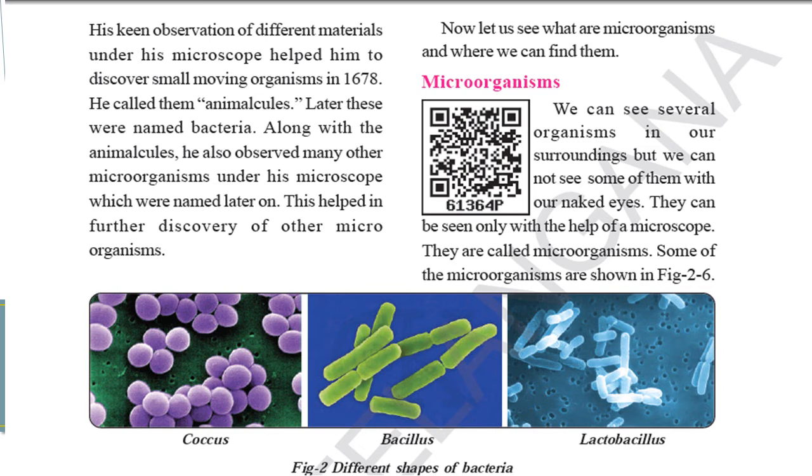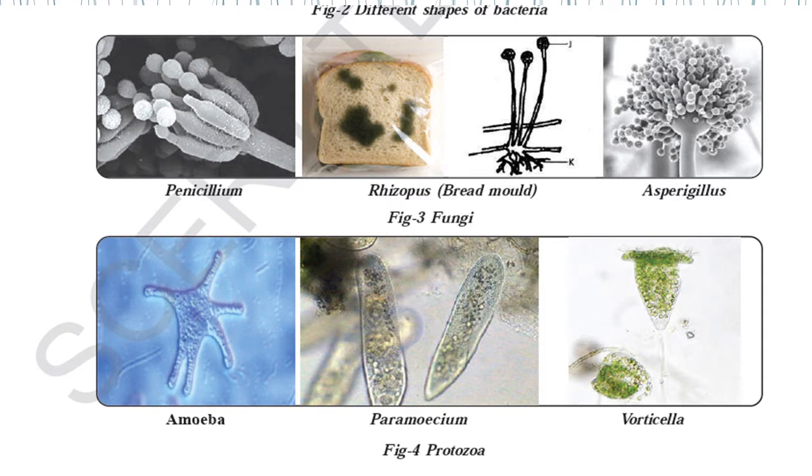Now let us see what microorganisms are and where we can find them. We can see several organisms in our surroundings, isn't it? But we know now after studying so much that there are some we cannot see. We can see them only with a microscope. These are called microorganisms. See the different shapes of bacteria. Most of it you see on bread. Some green fungus will come. That is bread mold: Rhizopus, Penicillium, Aspergillus, and Amoeba.